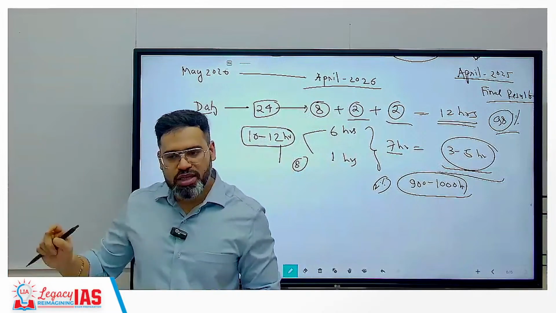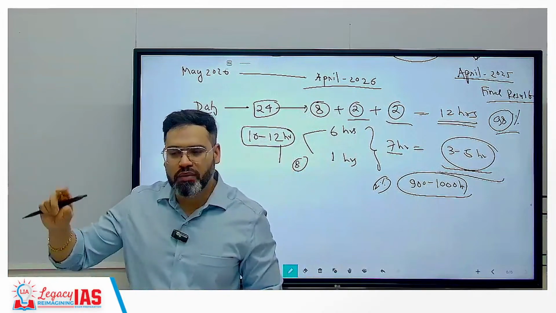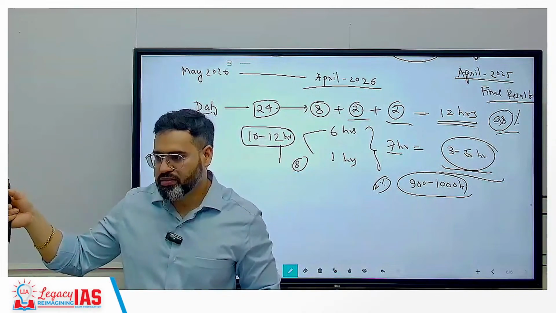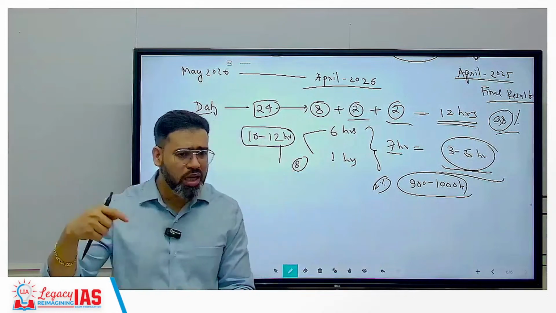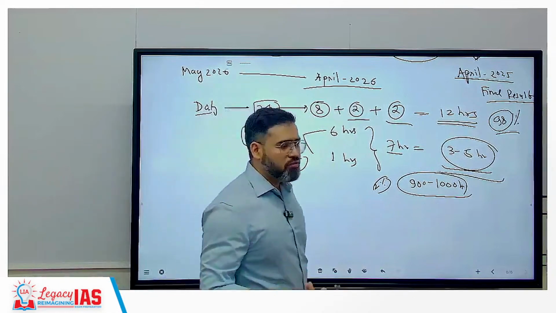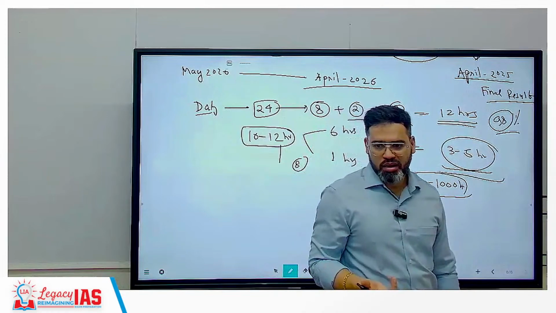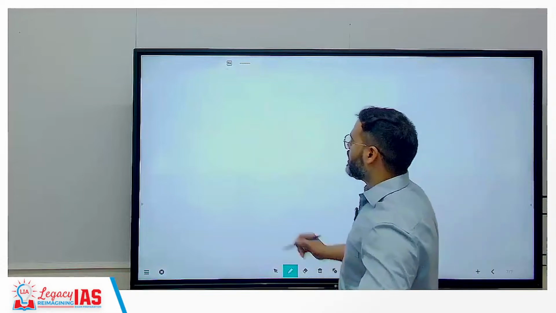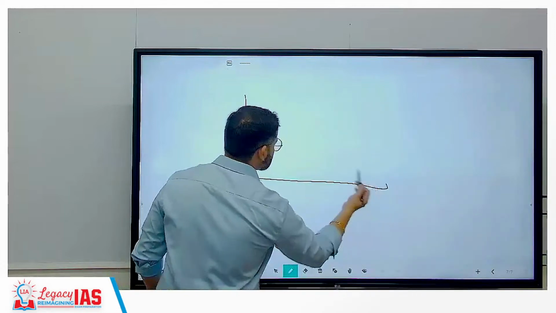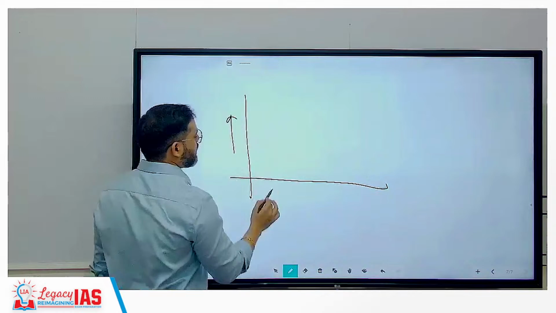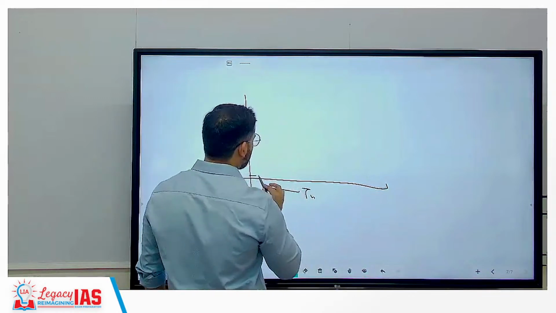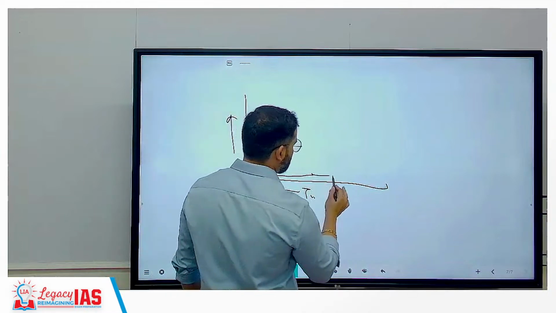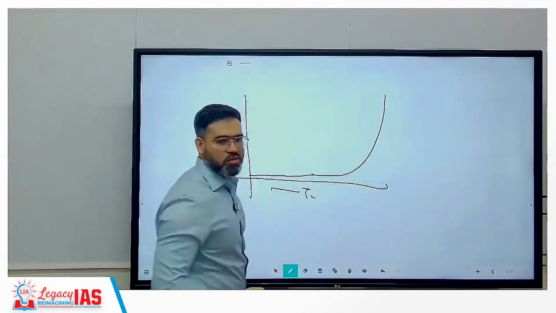Correct? If you just increase half an hour daily, it will make a very big impact at a later time. Clear? And if you are not studying, other individuals are going to study then. Correct? Because compound interest is going to work here also. For example, when you start studying, here is the result and here is your time. In the starting you give so much time and the result is nothing, okay? Then suddenly the graph goes up like this.